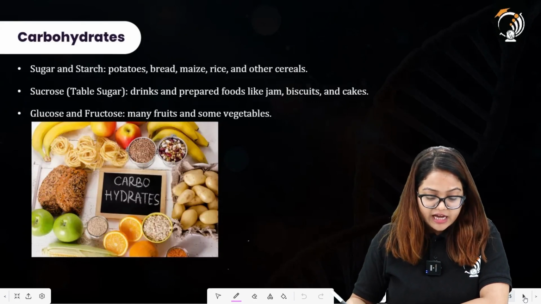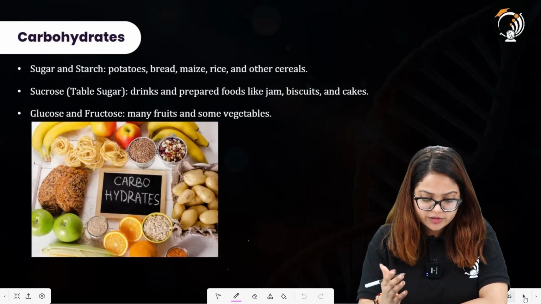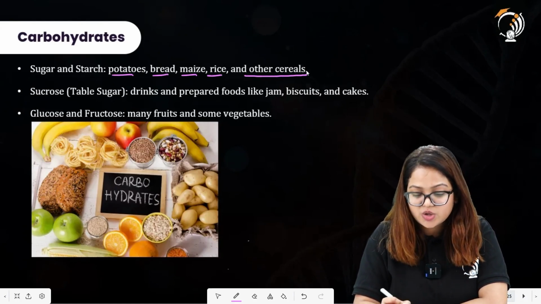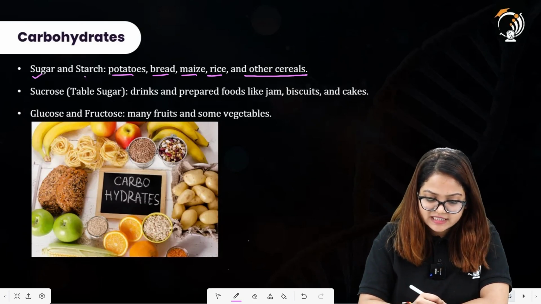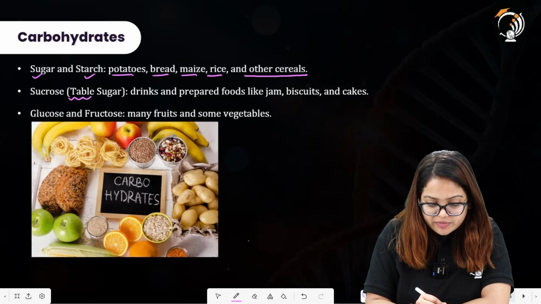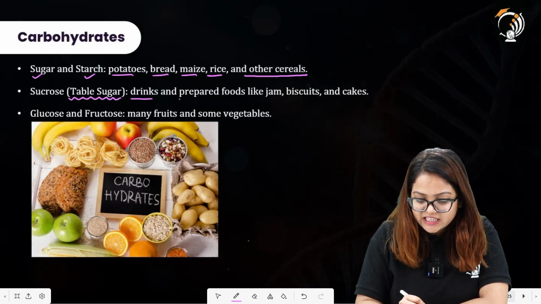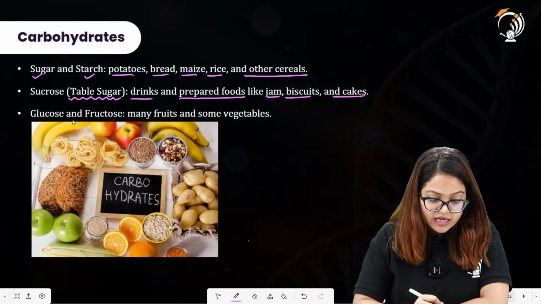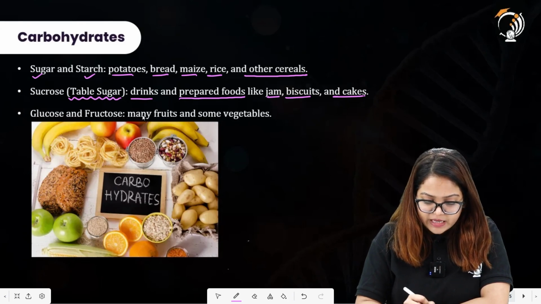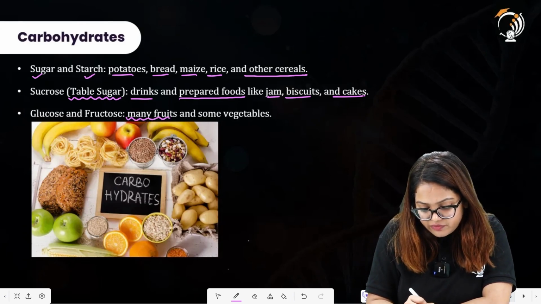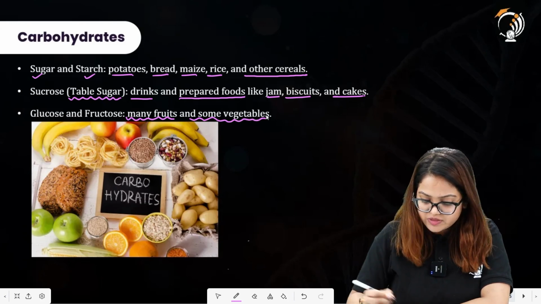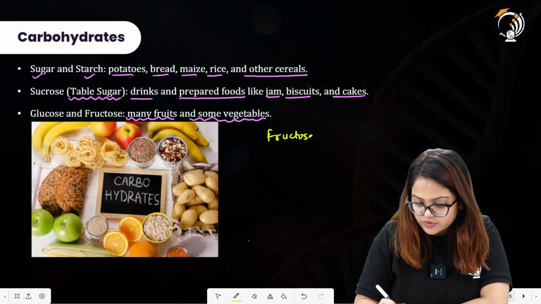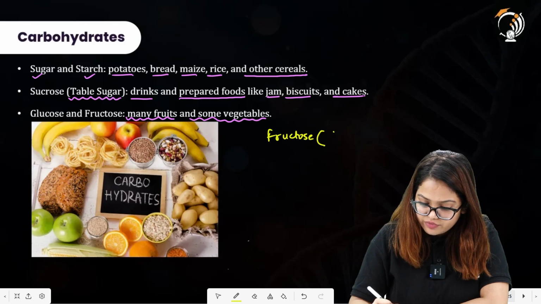Moving further, carbohydrates. Let us take examples of sugar and starch: potatoes, bread, maize, rice, and other cereals. All of these food components have sugar and starch in them. Sucrose, also commonly called table sugar, is in drinks and prepared foods like jam, biscuits, and cakes. Glucose and fructose are mostly present in many fruits and some vegetables. To be precise, fructose is also known as fruit sugar, so I'm writing it here: fructose, also known as fruit sugar.